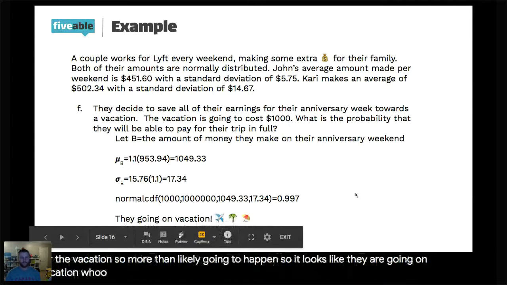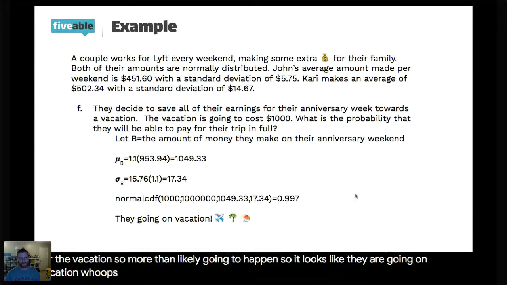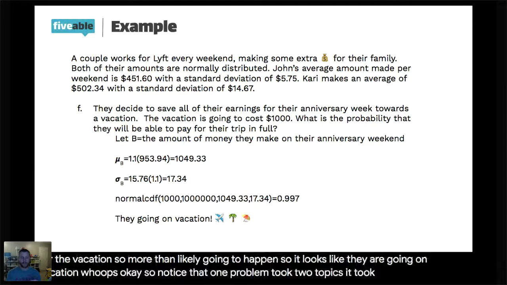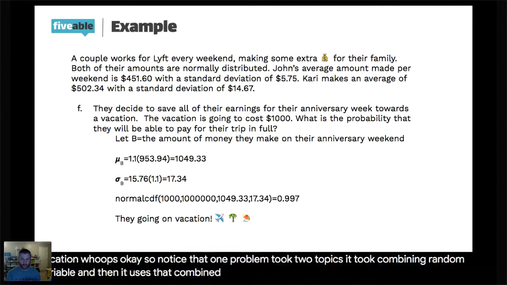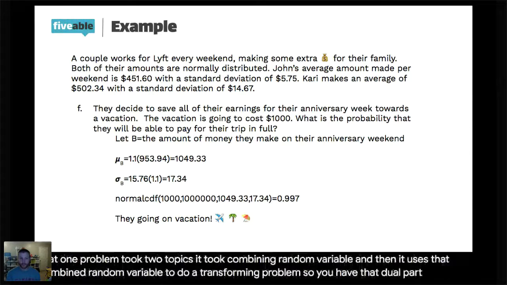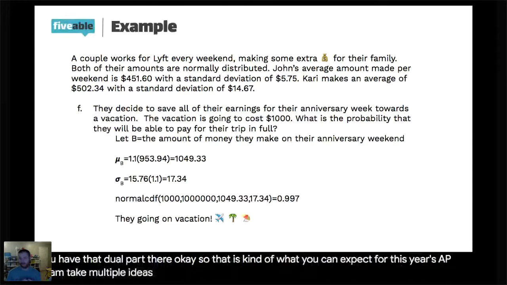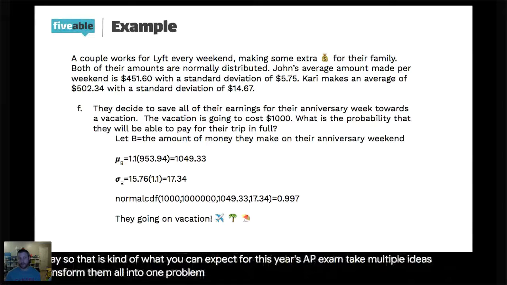Whoop, whoop. Okay. So notice that one problem took two topics. It took combining random variables, and then it used that combined random variable to do a transforming problem. So you had that dual part there. Okay. So that is kind of what you can expect for this year's AP exam: take multiple ideas, combine them all into one problem, and see what happens.